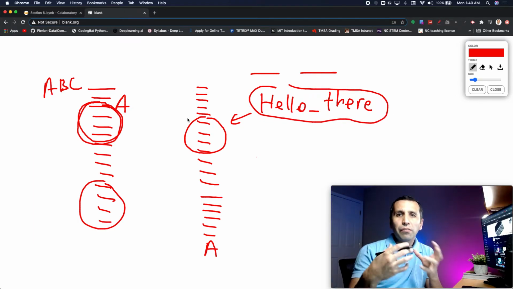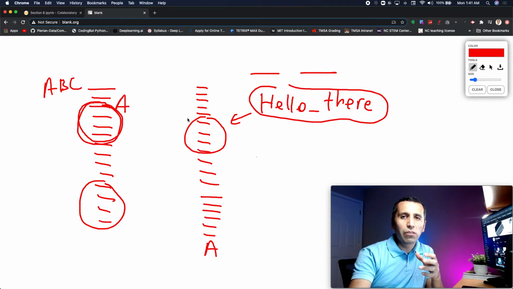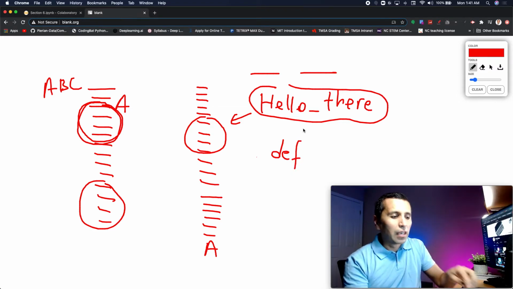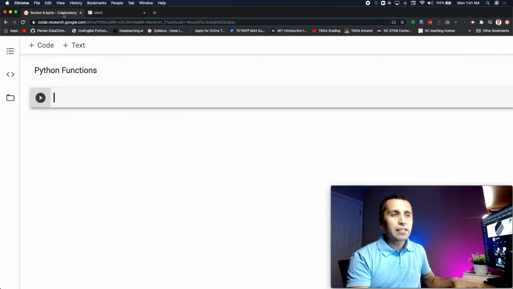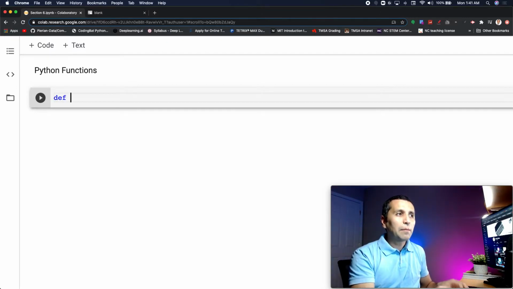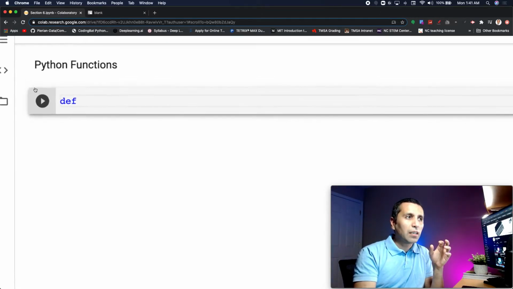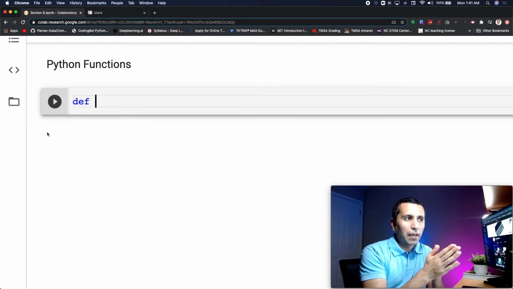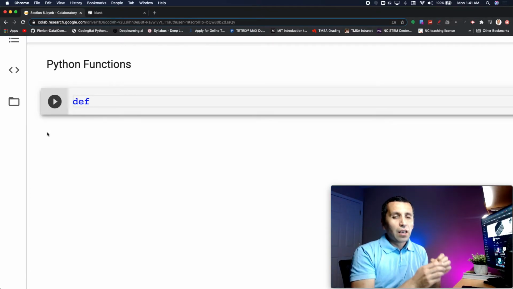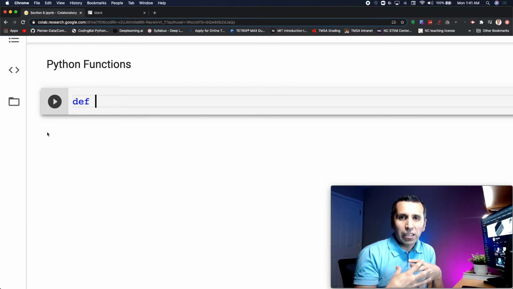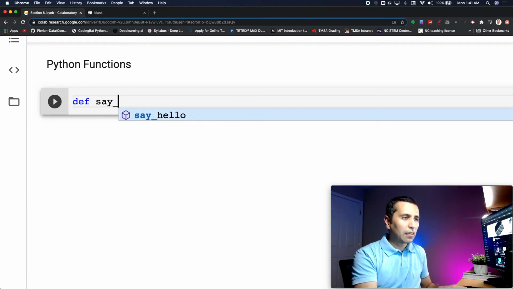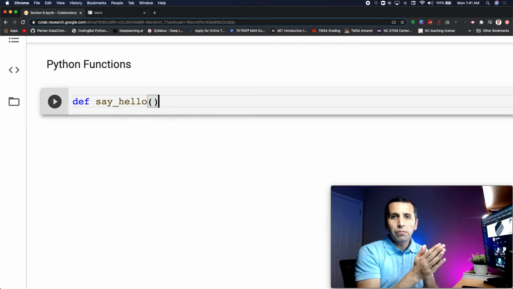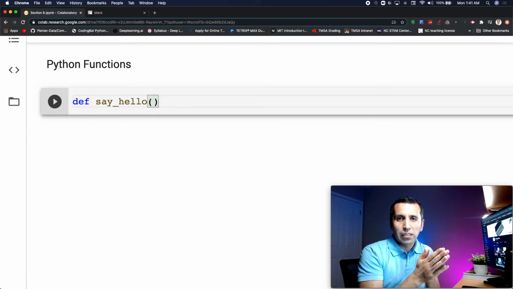In order to define it, in order to make a pack, we are using the def syntax in Python. Let me go to Google Colab and see how it looks. Whenever I type def, let me zoom in so we can see clearly what is going on. def is a syntax in Python. Even the color is being changed now. Right now I'm defining my package. For example, I will say hello, and that is going to be my new function, my new package now.